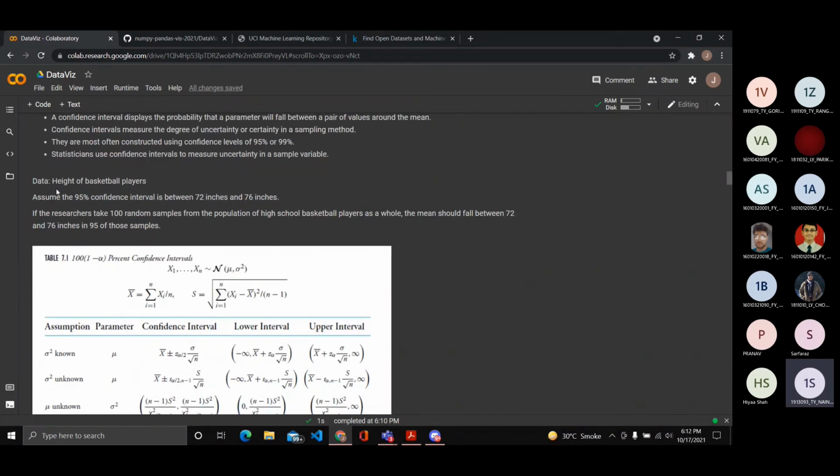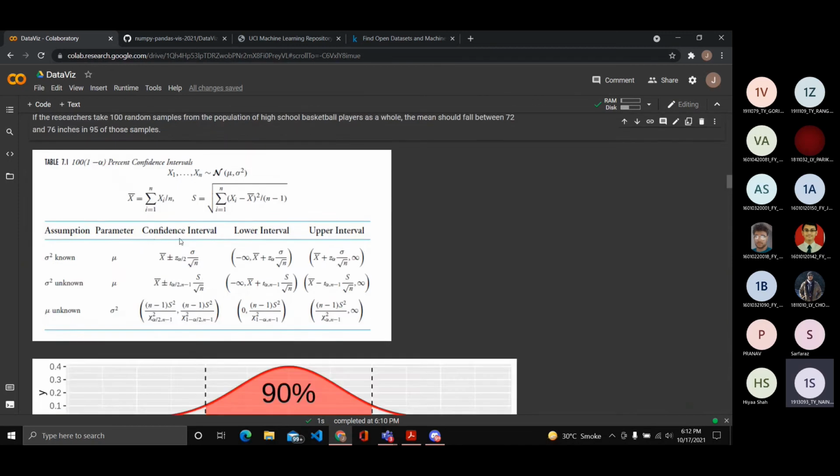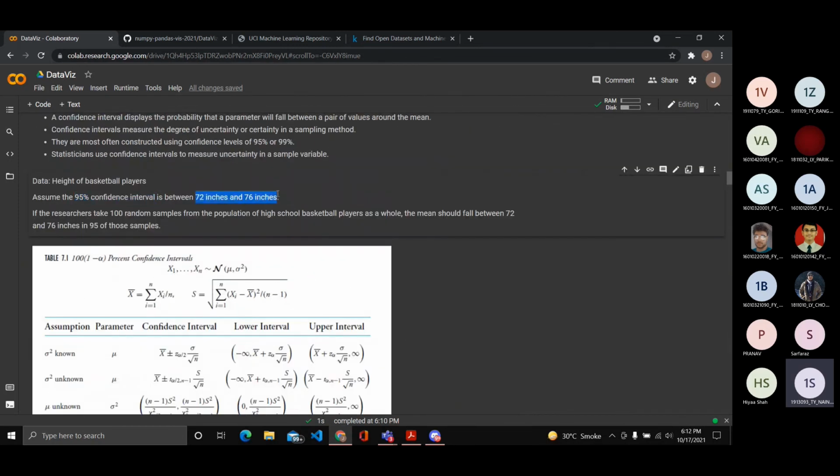Let's take a more practical example. Let's say I have data of the heights of basketball players, and I have a lot of data. With that data, I understood that the confidence interval with these formulae is between 72 and 76 inches. If I were to go and sample 100 data points randomly, then I can say that about 95 of the 100 should lie between 72 and 76.